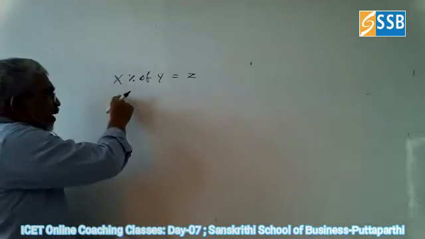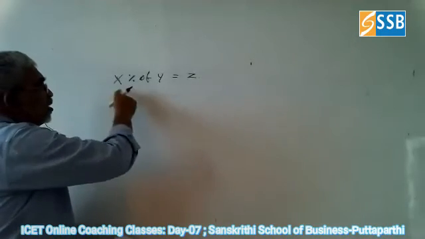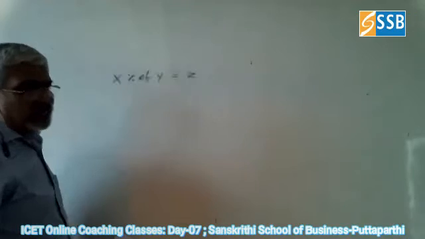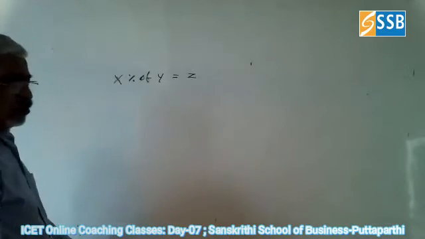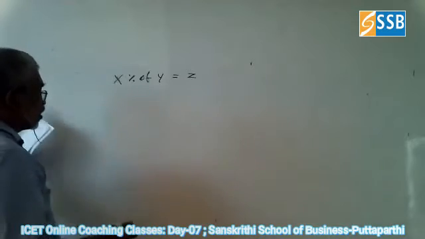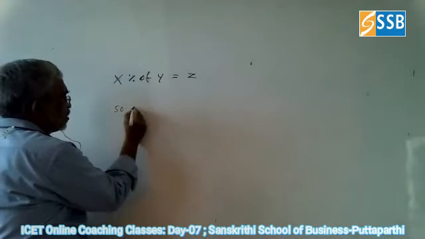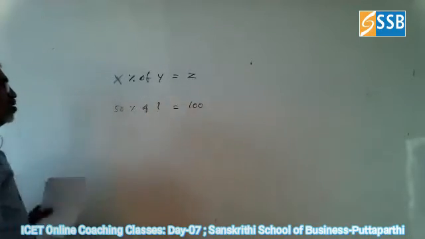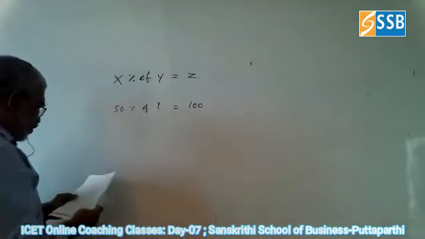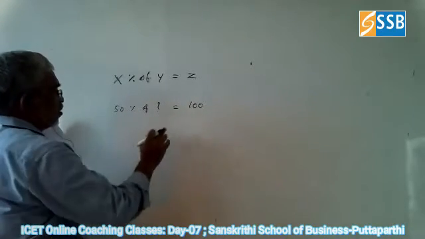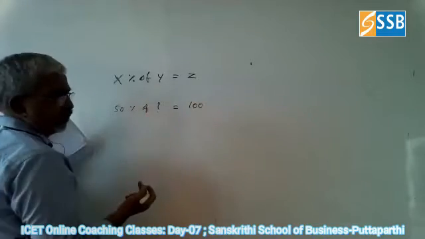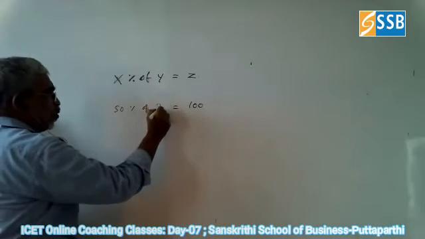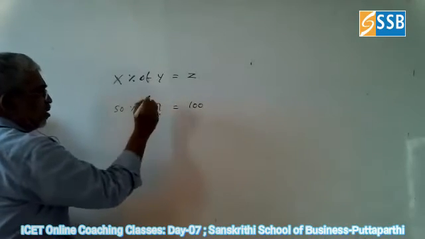So you may get X and Y, so you can find Z, or you may get X and Z, you have to find Y, or you will have Y and Z, you have to find X. So keep these three things in mind. For example, 50% of what is equal to 100. This is the easiest thing. So 50% of what is 100, this is the question. Now we have to find what? Y. This is the type of question you will get. 50% of what you will get 100.